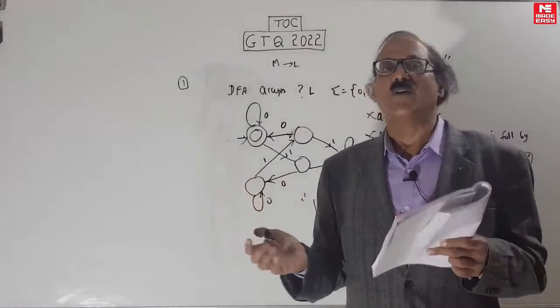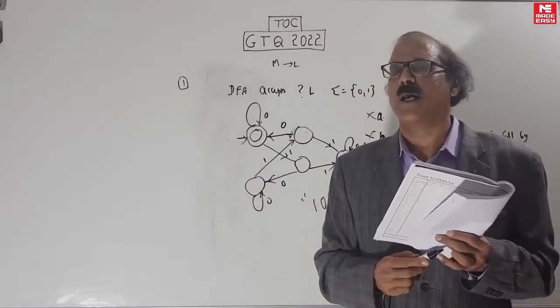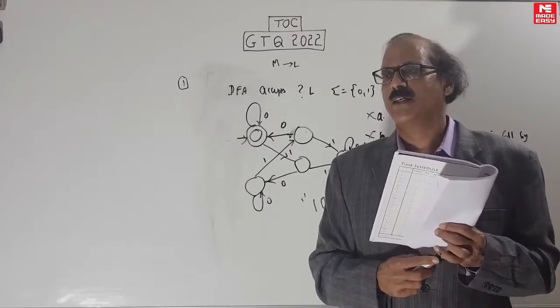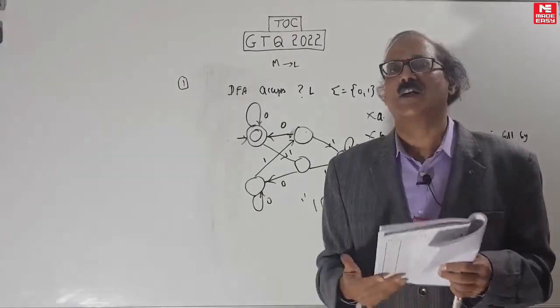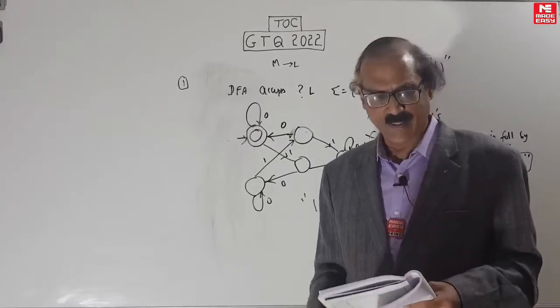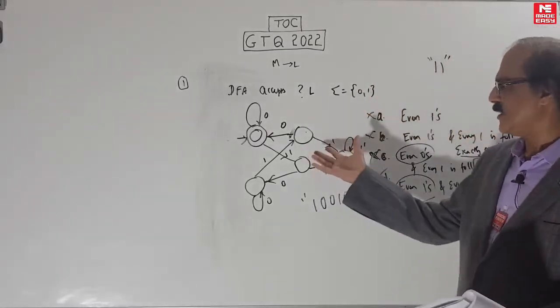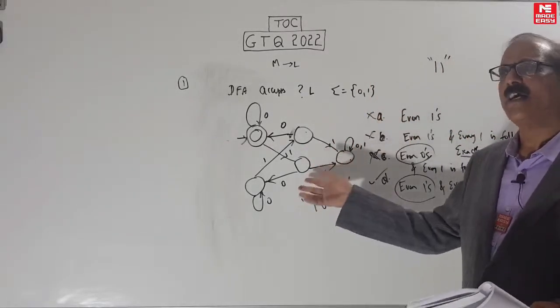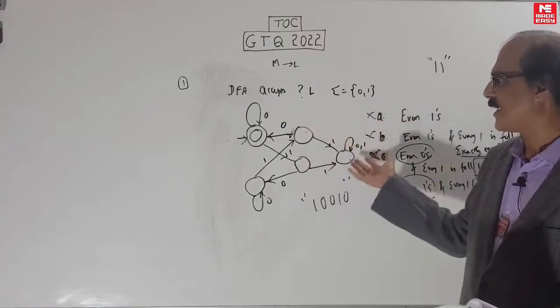So now you understand how this is very important, because this type of question has come many times and they expect you to be thorough with this counterexample method. Okay, understood. Of course, if it's a machine which you recognize already, directly you can take the answer, but in this case it's not a standard machine.